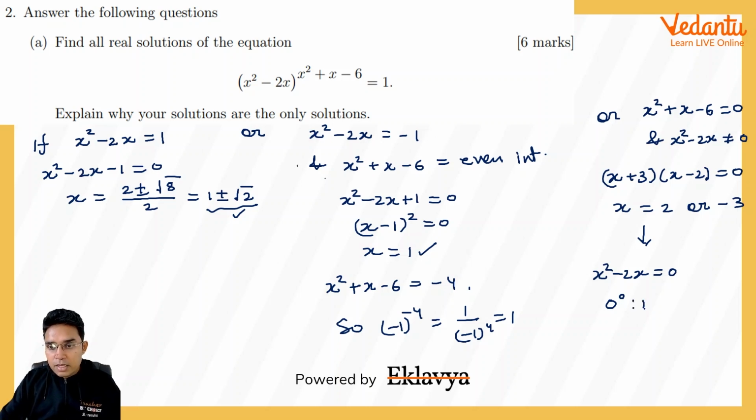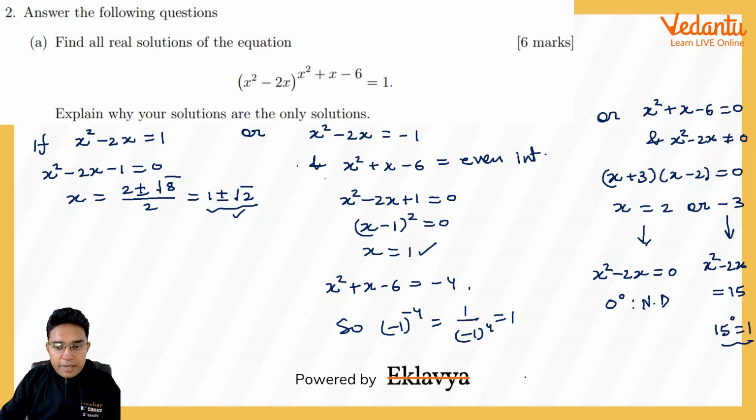But this is not defined, it is not equal to 1. But when x is equal to minus 3, in this case, x square minus 2x will be 3 3s are 9, 9 plus 6, which is 15. So in the base we will be having 15, and in the power we will be having 0. So definitely it will be 1.